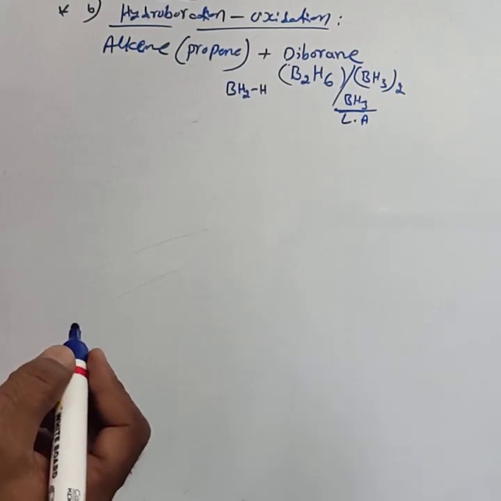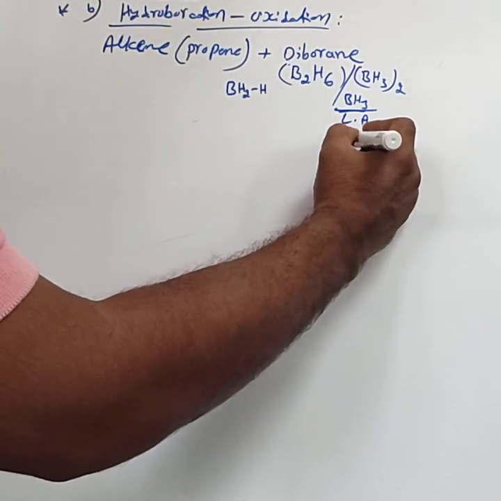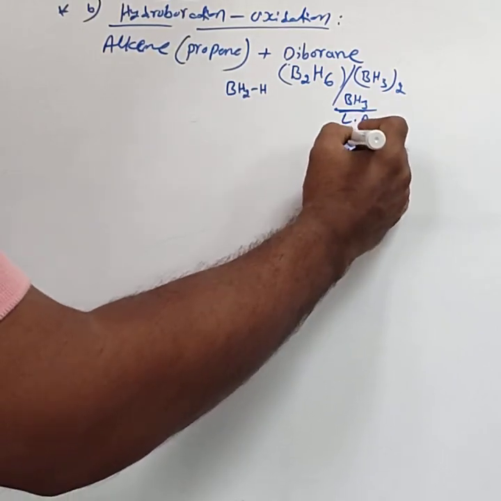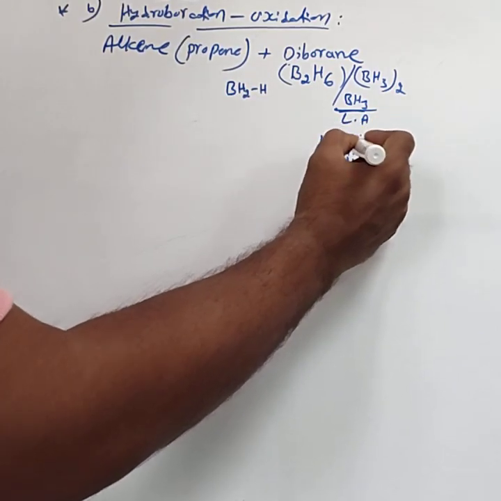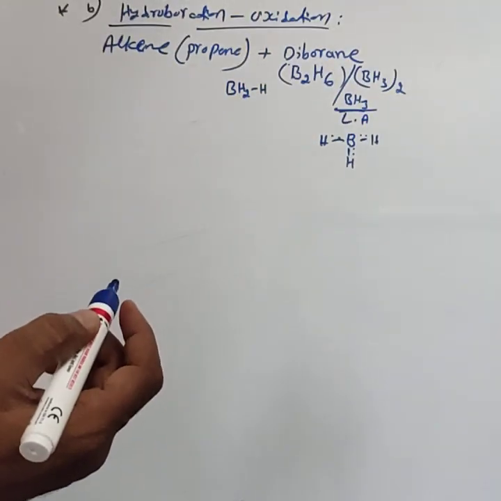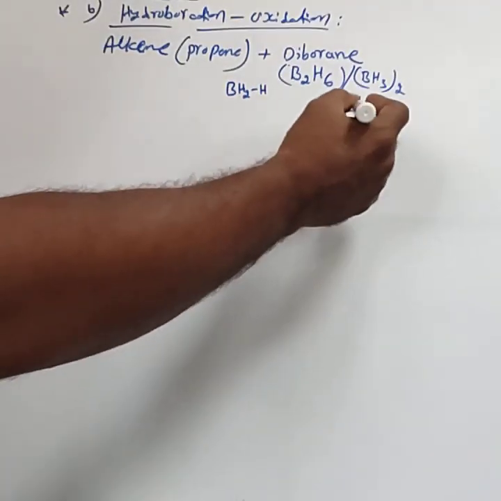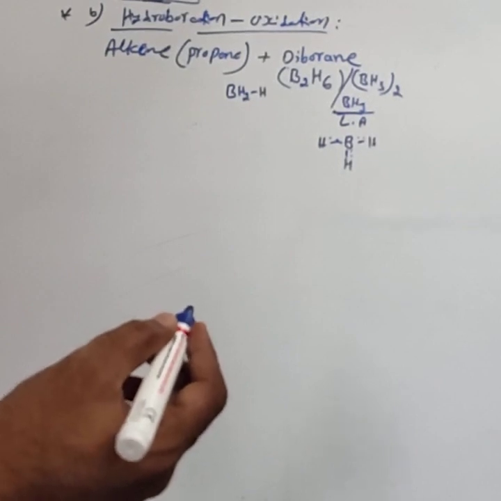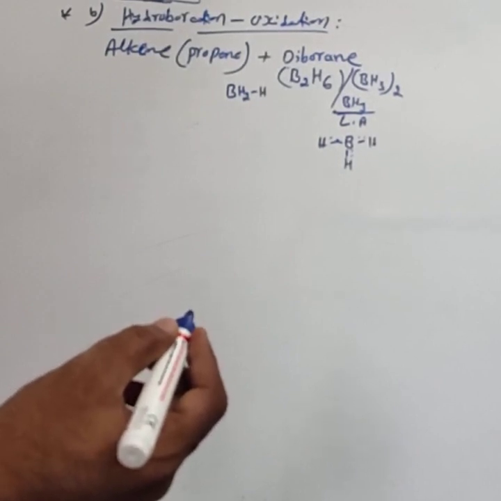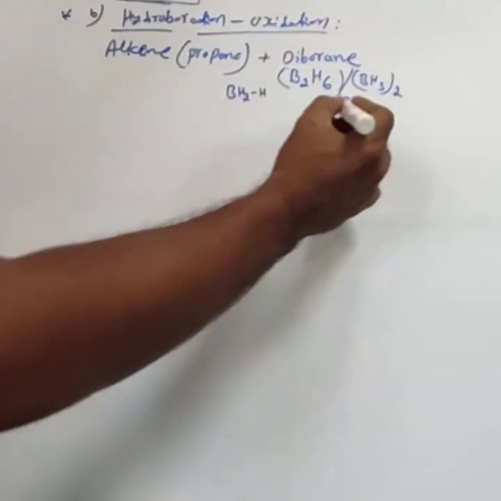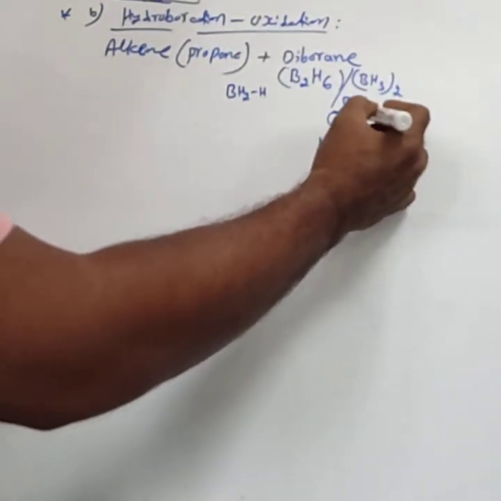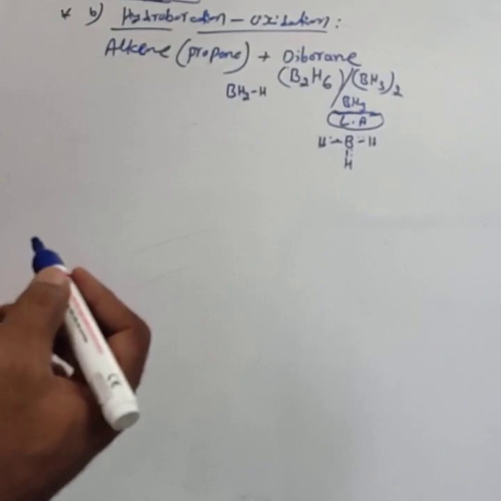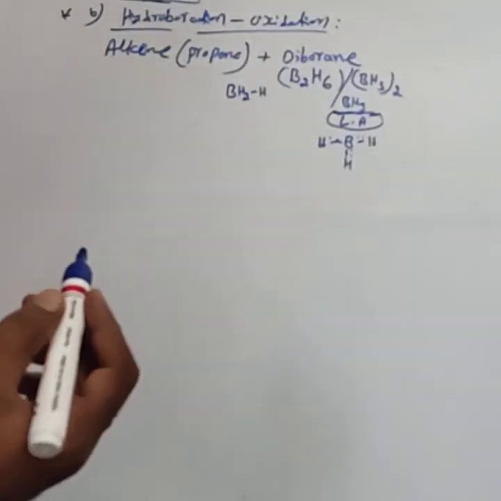It is electron deficient. If you write the structure of BH3, it has only 6 electrons. To complete its octet, it accepts 2 electrons. Hence, it is called a Lewis acid. The substances which accept electrons are called Lewis acids. BH3 is a Lewis acid.